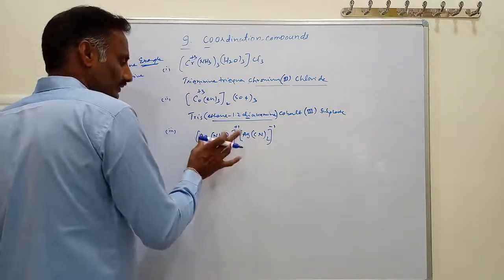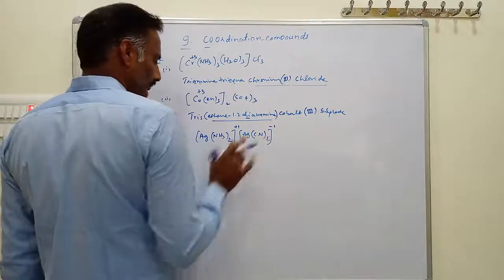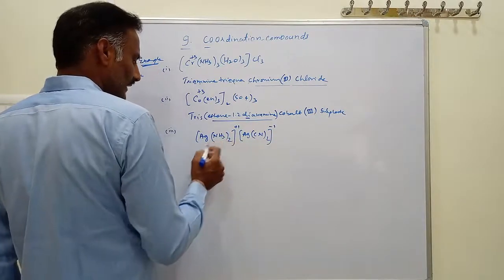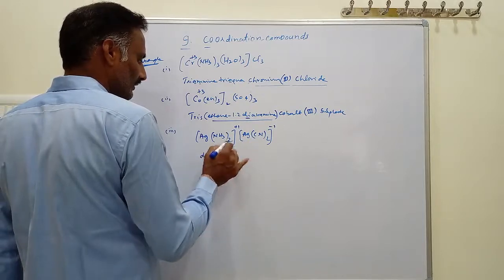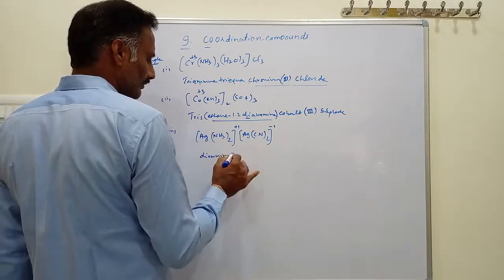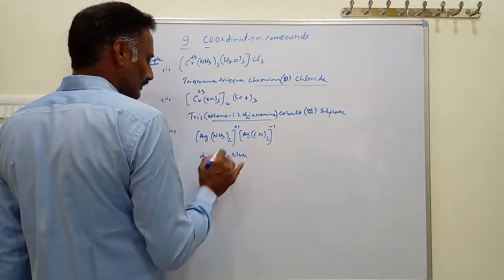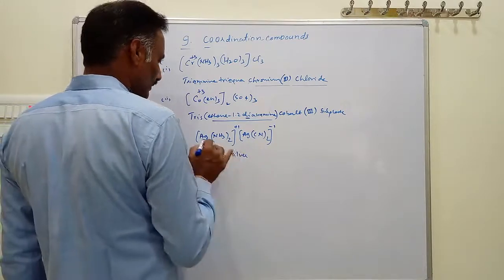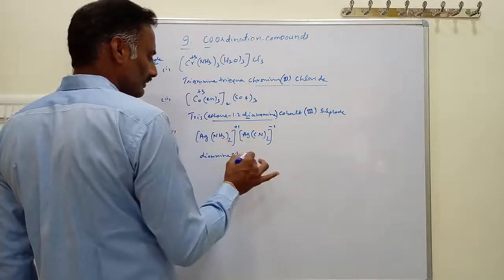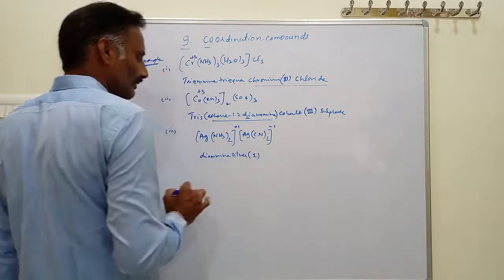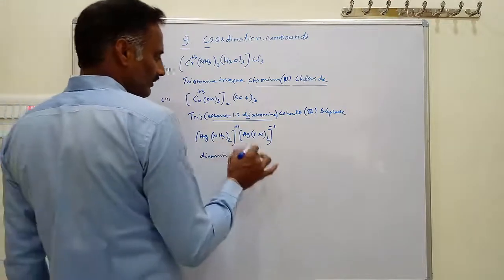For this coordination compound, this is the cation and this is the anion. This is diamine silver, and the oxidation state of the silver is +1. So this is diamminesilver(I).